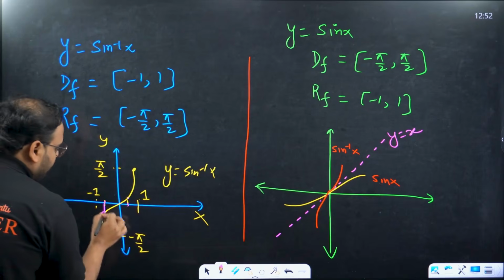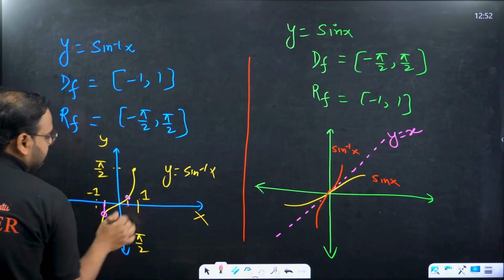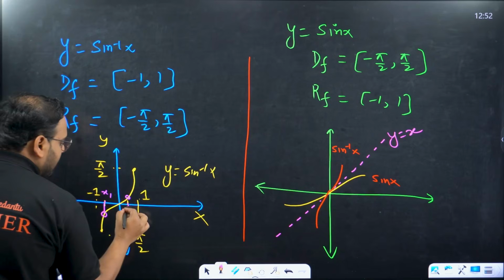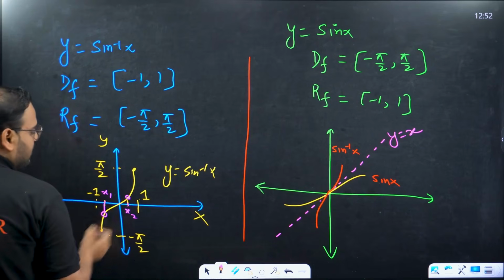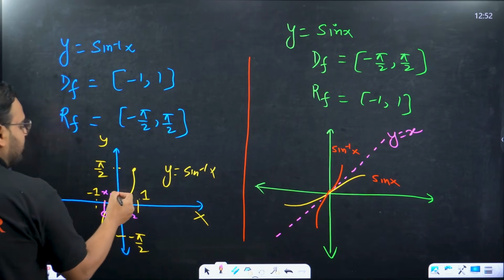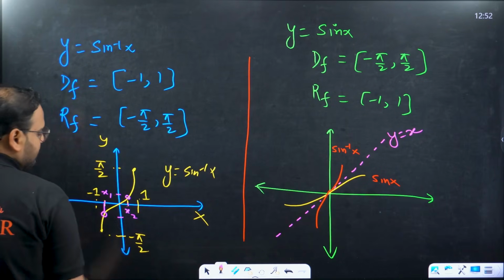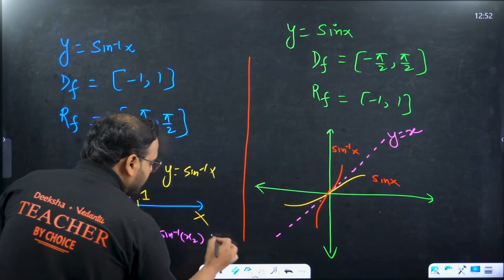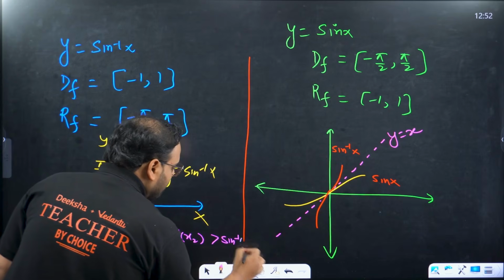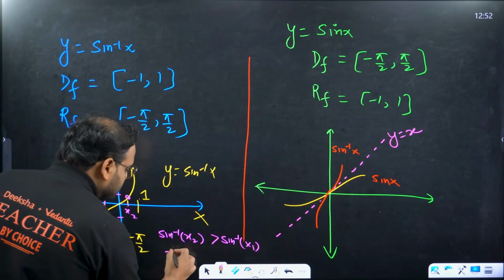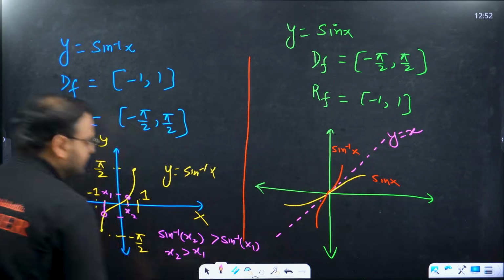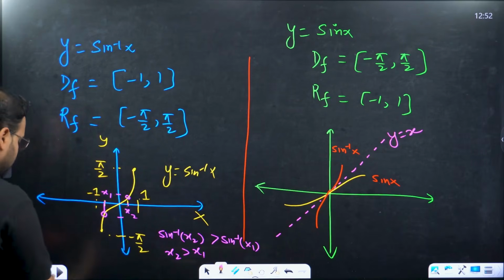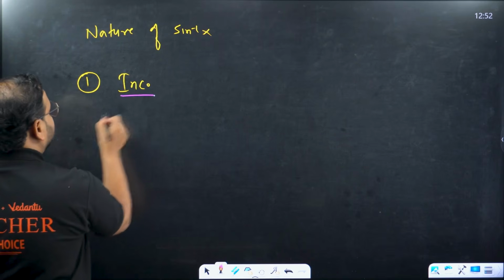The respective value of y, this second point value is bigger. If I take this as, let's say, x1 and x2, clearly sin inverse of x2 is more than sin inverse of x1, because it is on this side. This is also because x2 is more than x1. So when x2 is increased, means when you move from left to right, y is increasing. This is an increasing function.